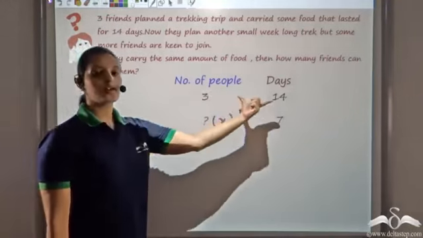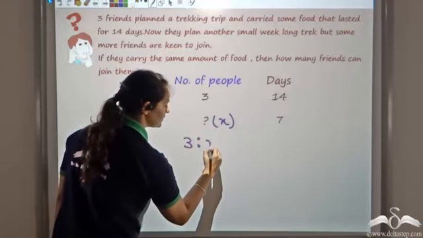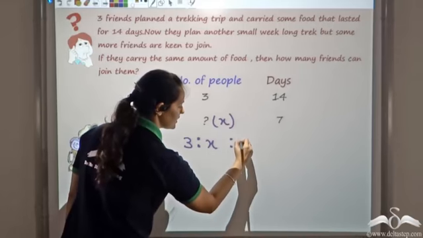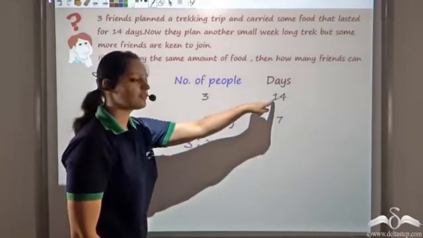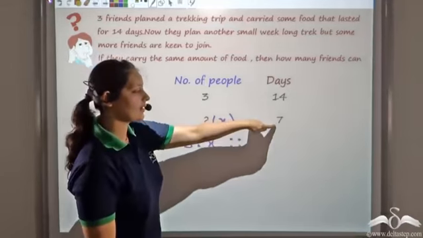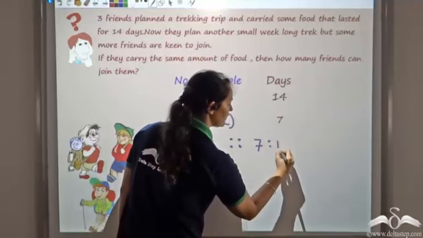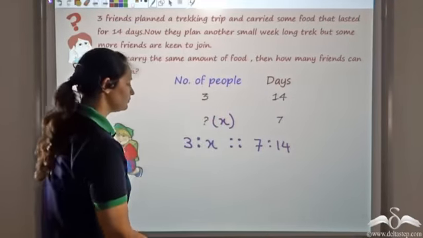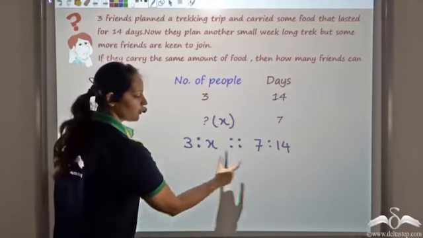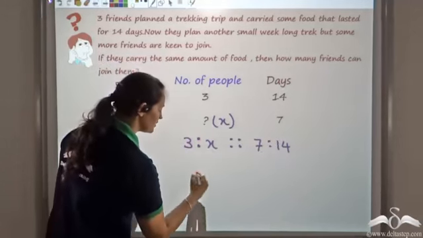Now since they are in inverse proportion, I can say that 3 is to x is as the inverse of this ratio. Inverse of this would be 7 is to 14. Now this would be again proportion. So product of means would be equal to the product of extremes.